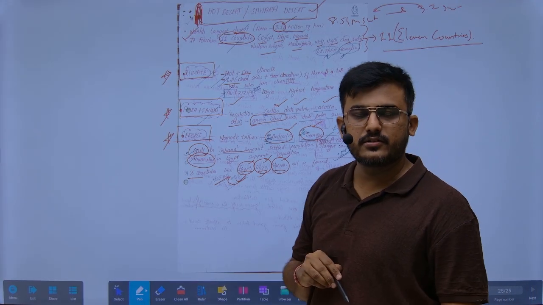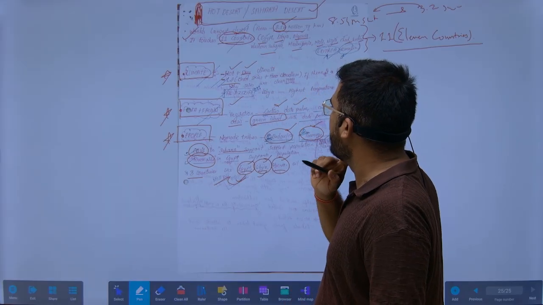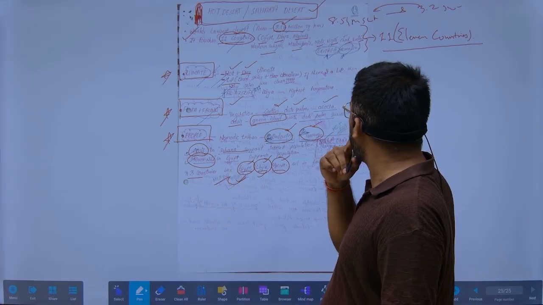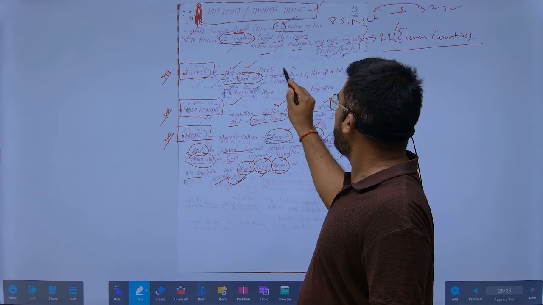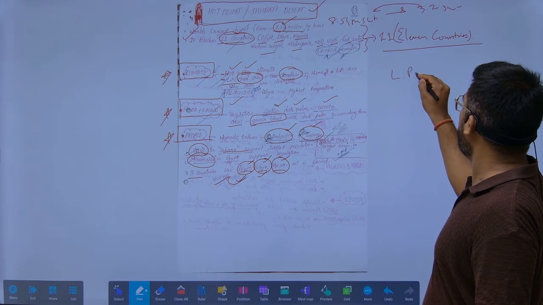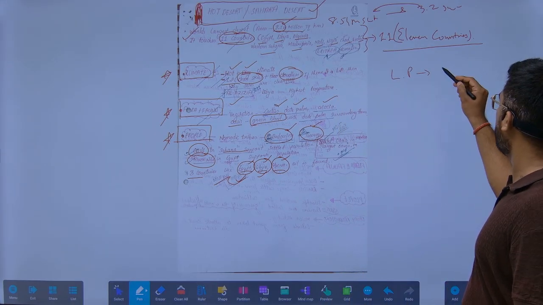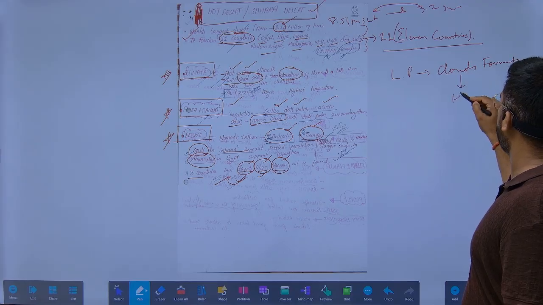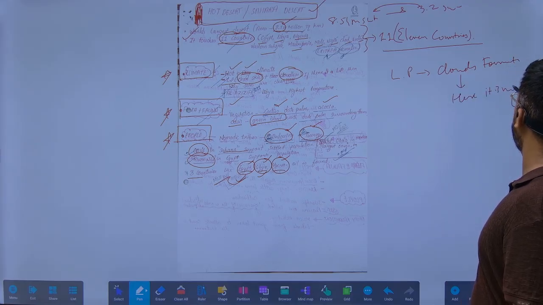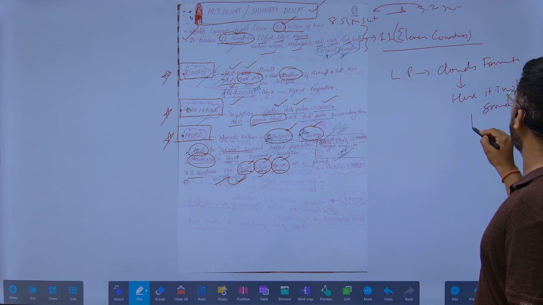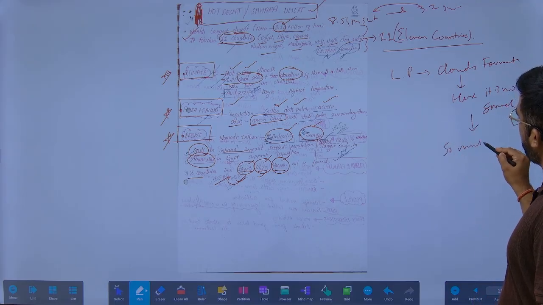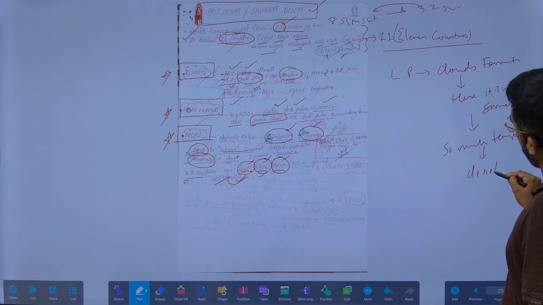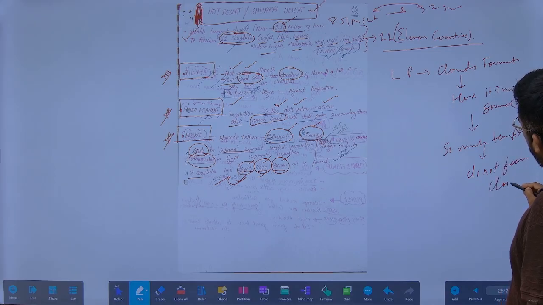The climate of the desert, obviously, is hot and dry. The air will be hot, so a low pressure area will be there, and so clear, cloudless skies. What we have already seen is that in a low pressure area there will be cloud formation, right? But here it is not the same. Why? Because so much temperature is there, clouds do not form.